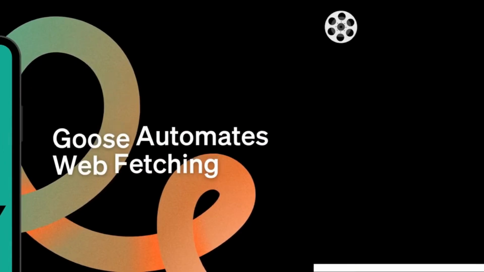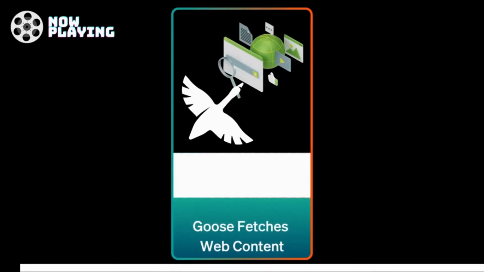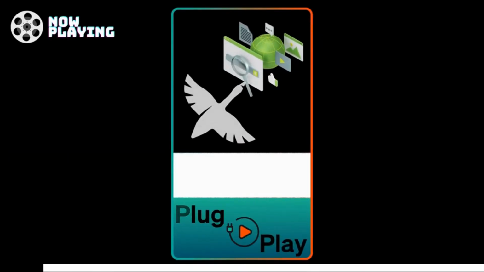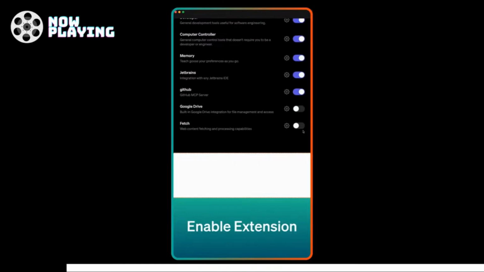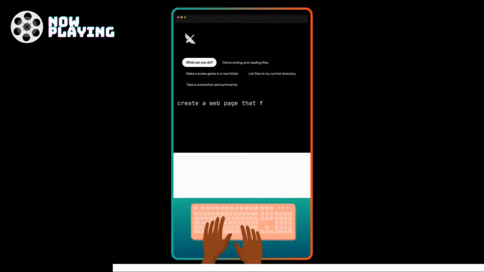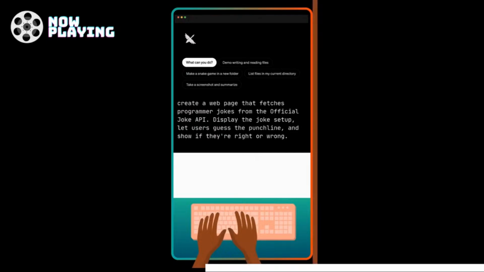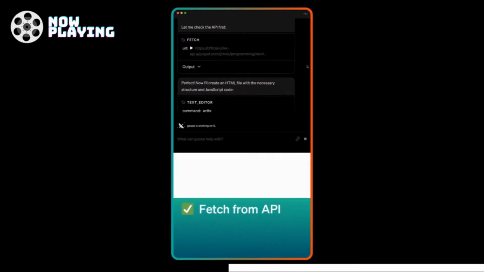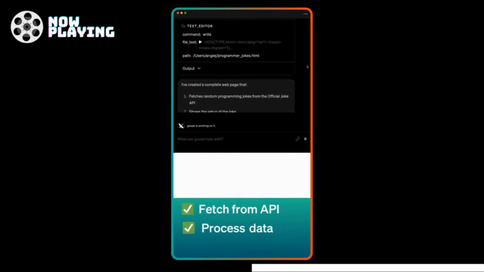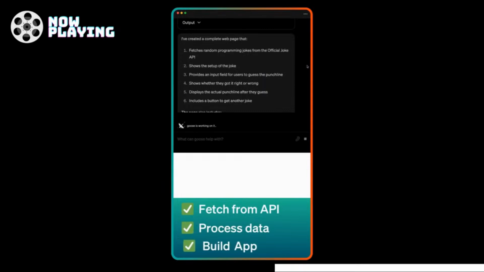Want Goose to fetch and process content from the web? Here's how to plug and play. Enable the built-in fetch extension. Now let's play. Hey Goose, create a web page that fetches programmer jokes from the official joke API, display the joke, and let users guess the punchline. Show if they're right or wrong. In less than a minute, Goose fetched a joke from the API, processed the response, and built an app that uses this data.